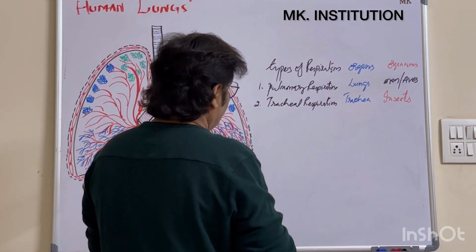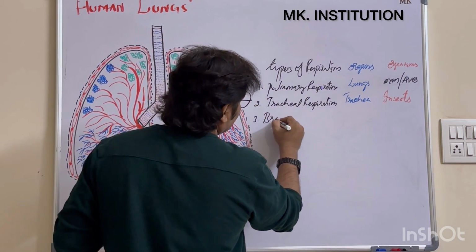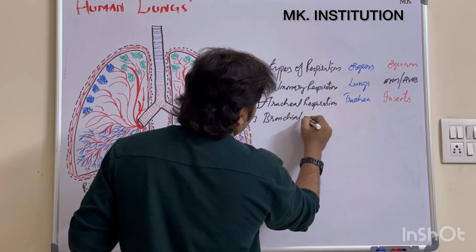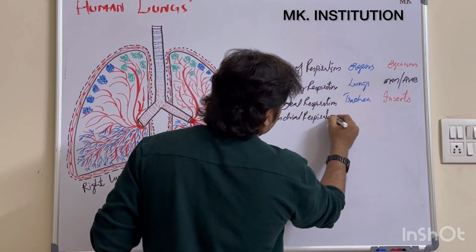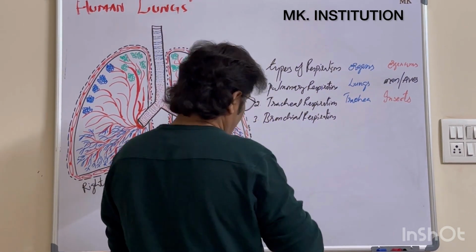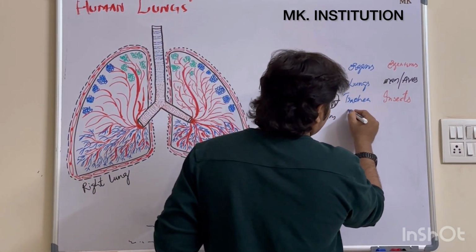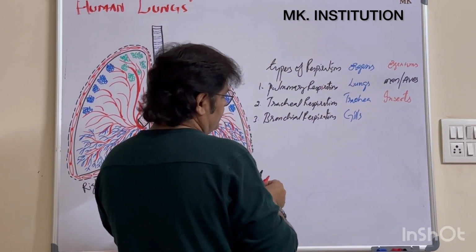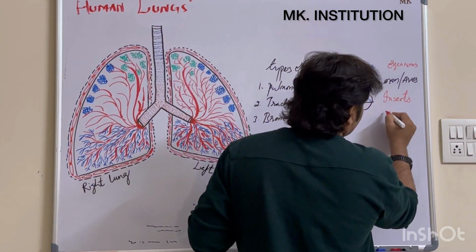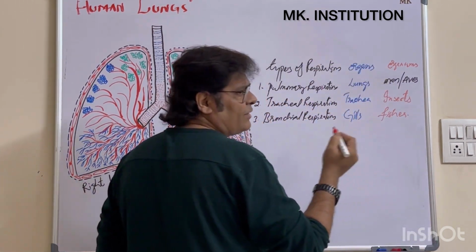Clear? Next one, bronchial respiration. So in this, what is the important organ which is helping in bronchial respiration? They are the gills. Clear? And where can you find this type of respiration? In fishes, all the fishes and some aquatic organisms.